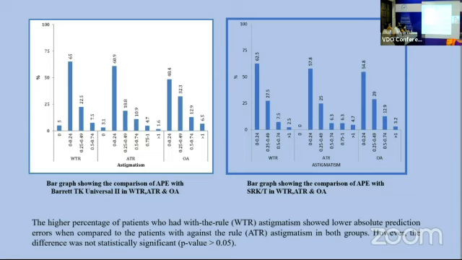The higher percentage of the patients who had with the rule astigmatism showed lower absolute prediction errors when compared to the patient with against the rule astigmatism in both groups. However, the difference was not statistically